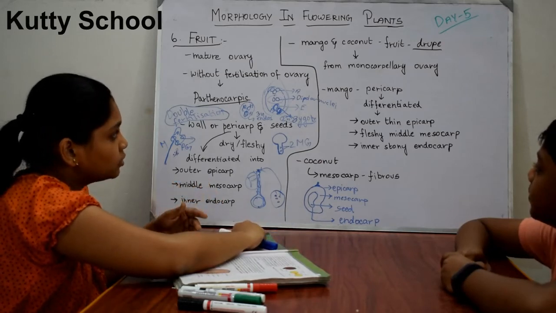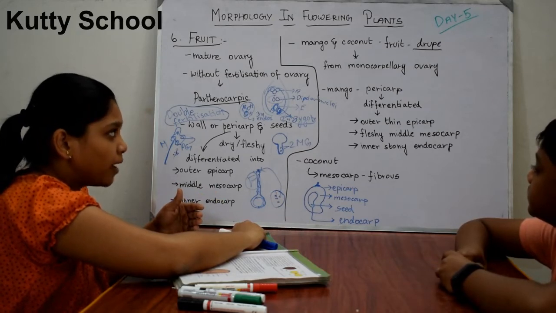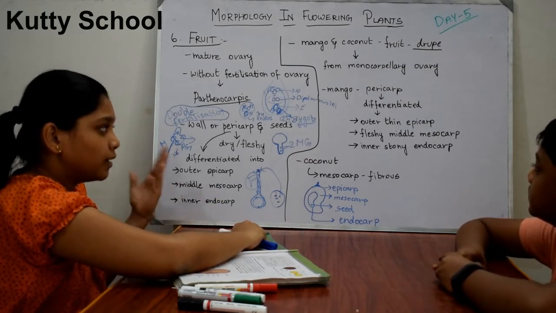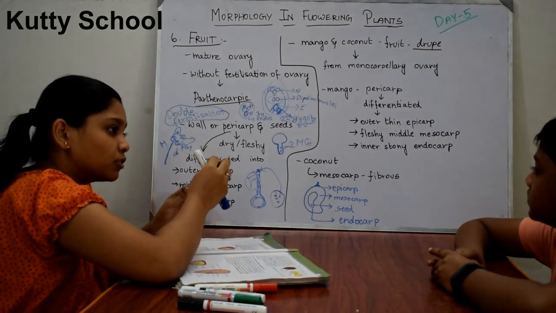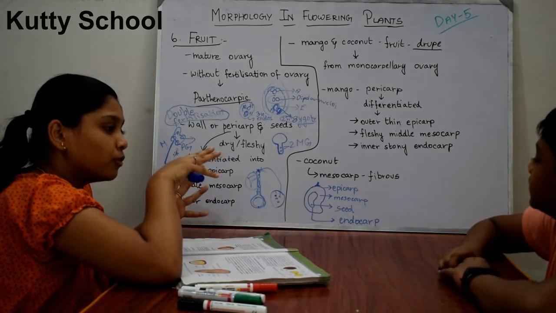So here, if you take the example of mango, the pericarp of mango is differentiated. The outer layer, the skin of the mango, is thin. You just imagine a mango.